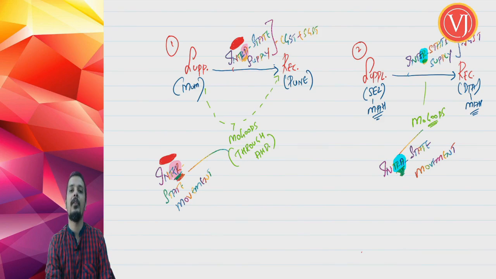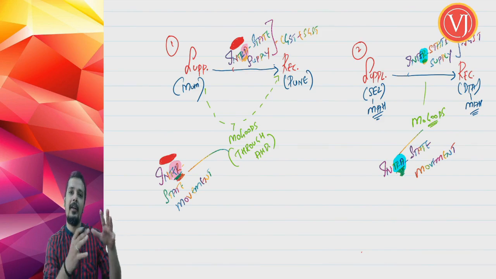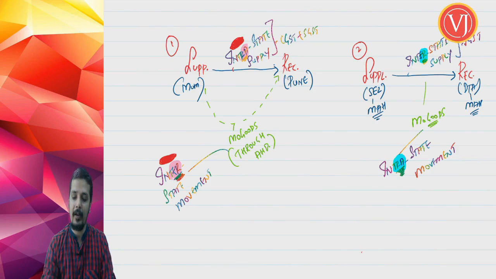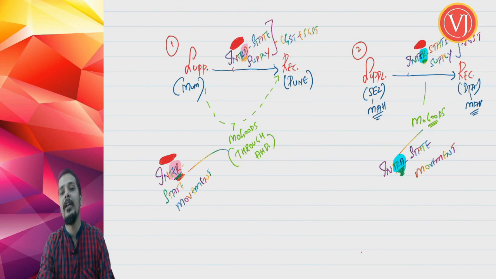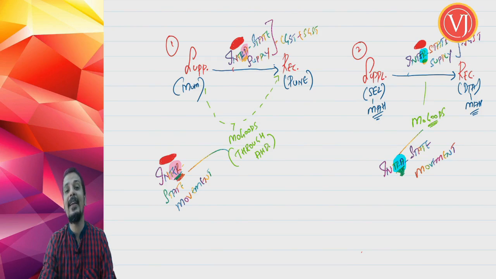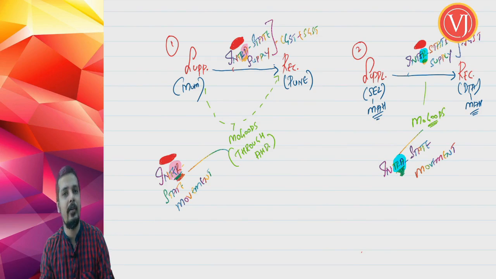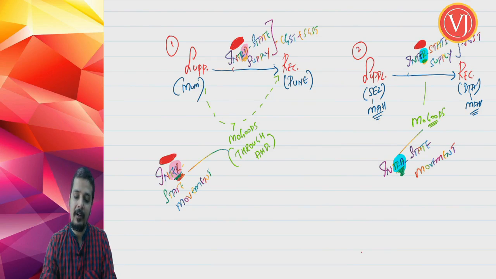So the threshold limit of the EVA bill will be determined by interstate movement. It will not be determined by intrastate movement. Maharashtra will not decide, it will be decided by interstate movement. Whereas in the second case, special economic zone Maharashtra to DTA Maharashtra, supply is interstate supply because a special economic zone is involved. So supply is interstate supply, tax will be IGST, but the movement of goods is only intrastate.